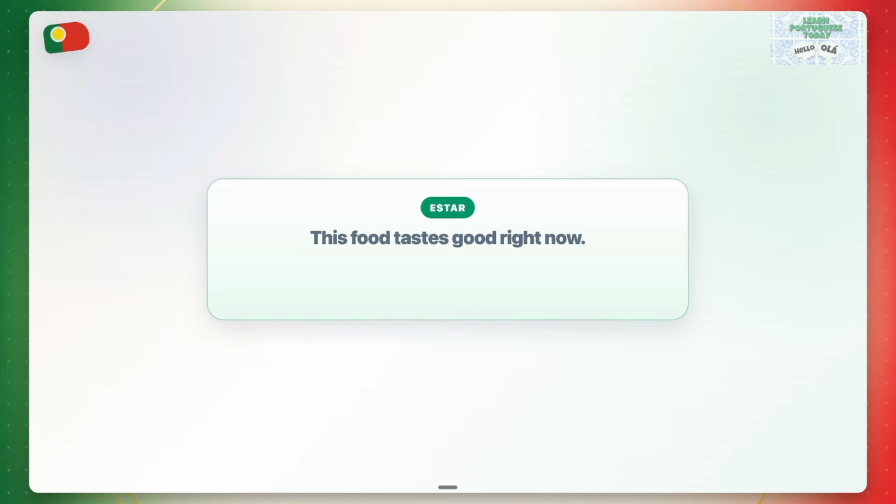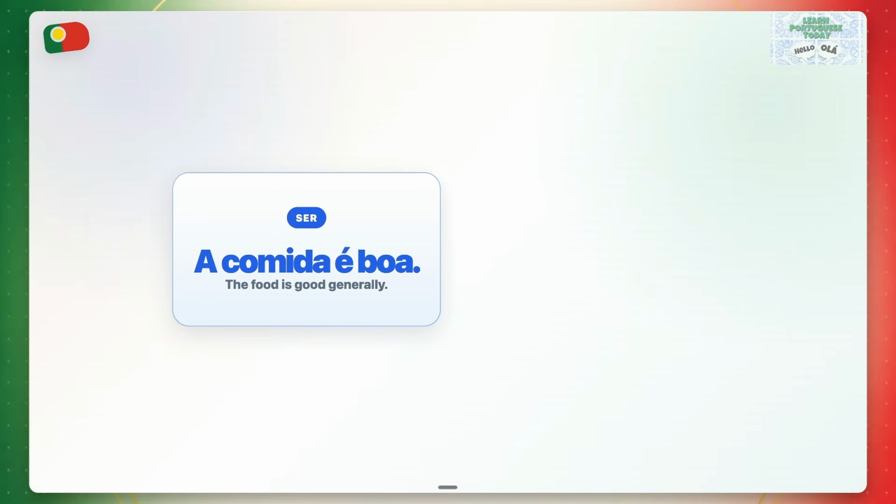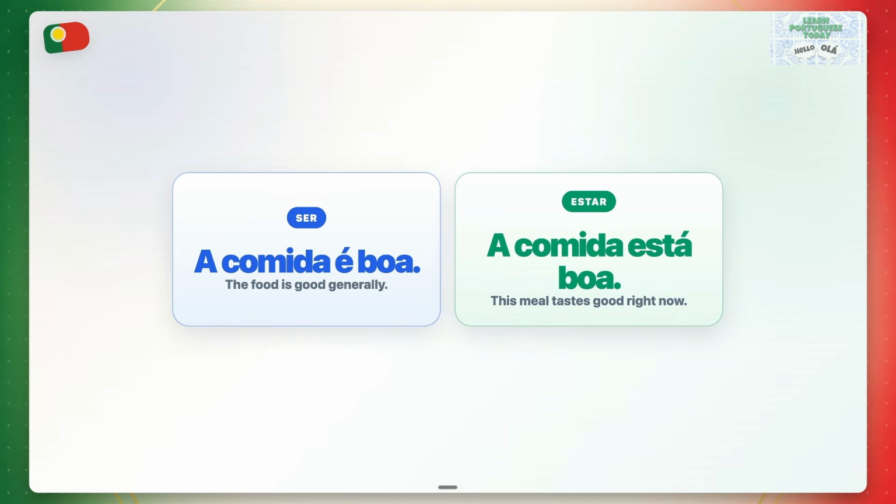This food tastes good right now. A comida está boa. This describes this meal right now. A comida é boa. A comida está boa.